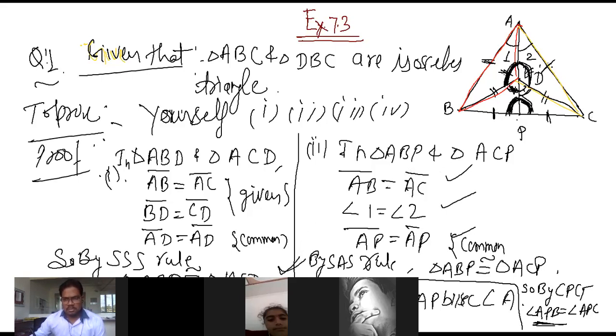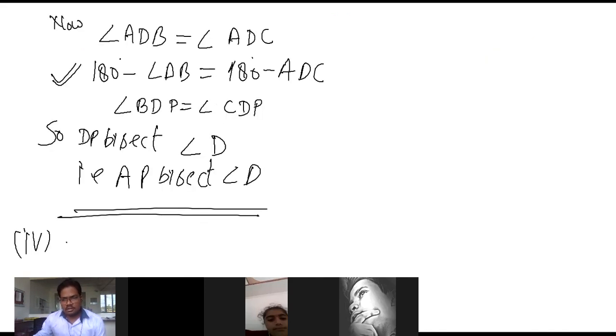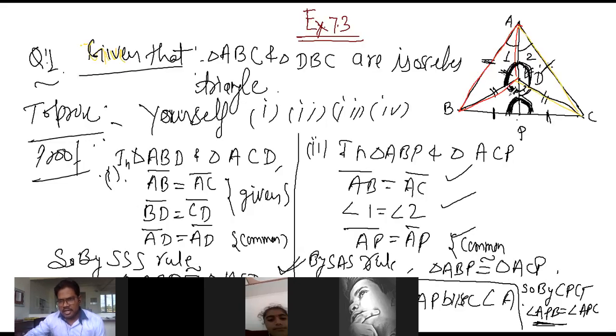Where have I proved BP is equal to CP? Look at here. In this triangle, ABP and ACP, if both triangles are congruent, then BP is equal to CP.